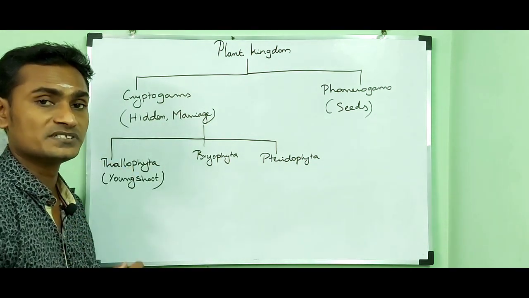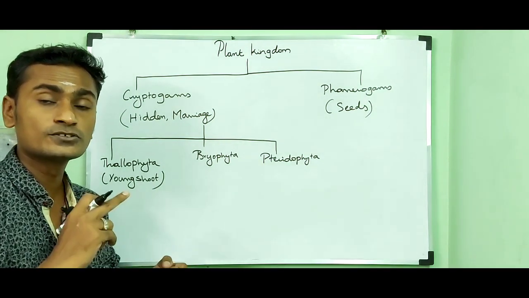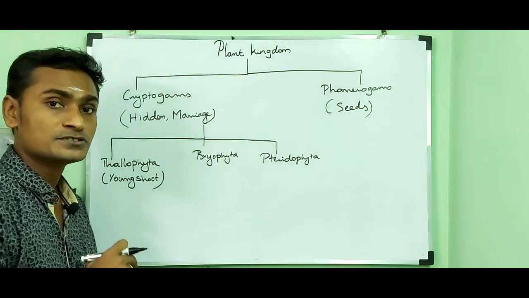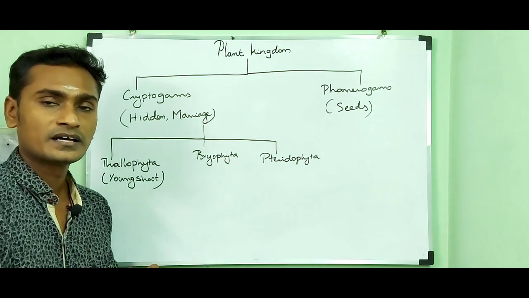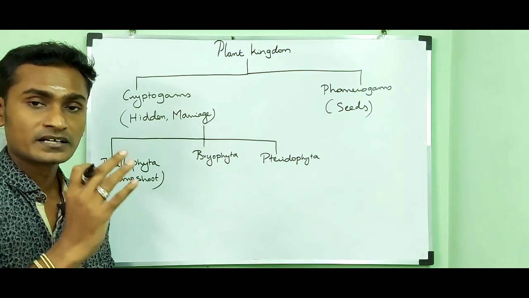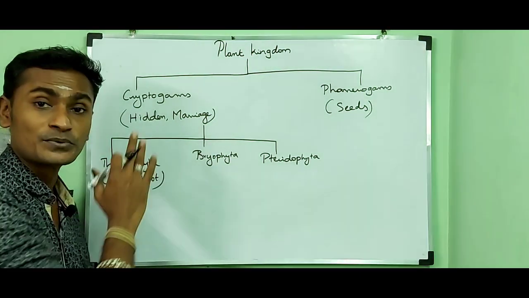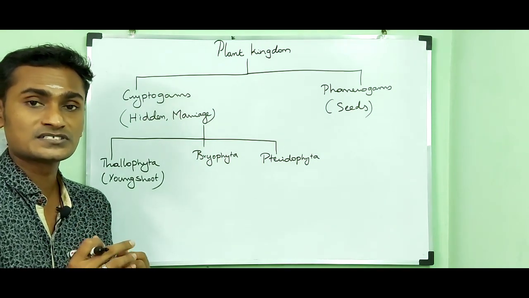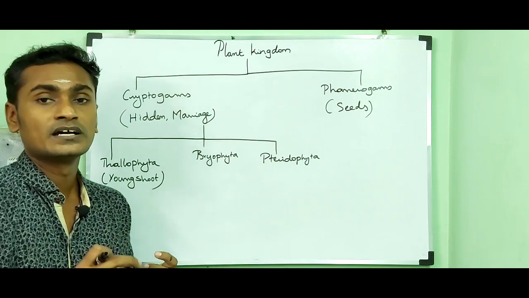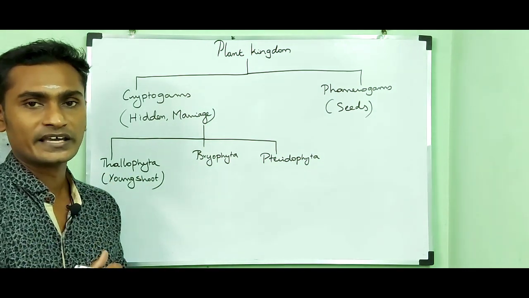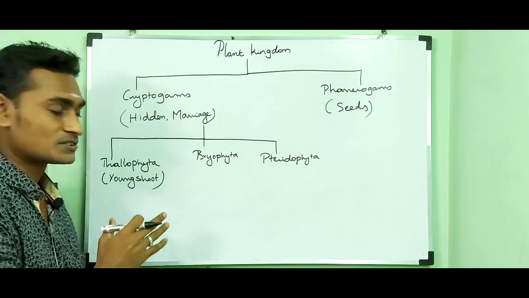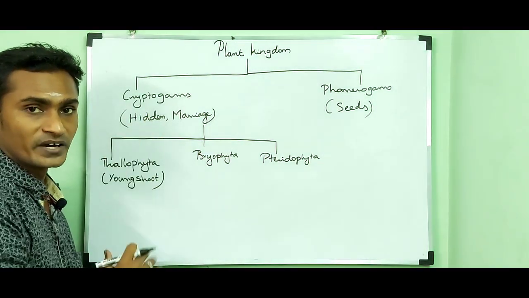The term thallus means the plant body is not differentiated into root, stem and leaves. The plants are not able to produce fruits, flowers and seeds. They can reproduce asexually by spores and sexually by gametes, and they do not possess an embryo, because the male gamete and female gamete fuse to form a zygote, and that zygote directly develops into a new young one. That is why Thallophyta do not possess embryos, so they are not called embryophytes.